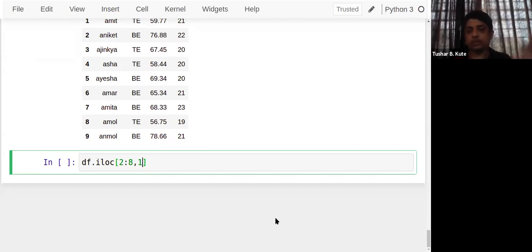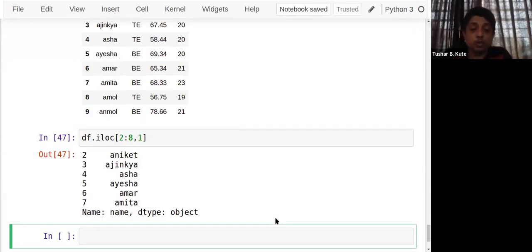Before the comma, as I told, it's a set of rows, and after the comma, it's a column. If I execute it, you can see rows 2 to 7, and only the name column is extracted. Check this: 2 to 8 and exactly column number 1 we have extracted.